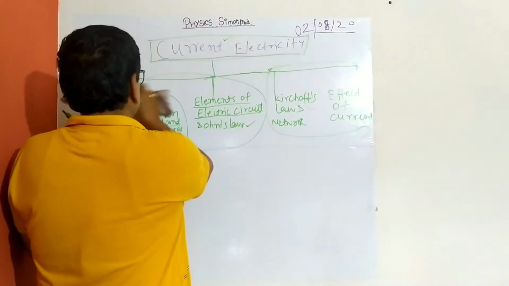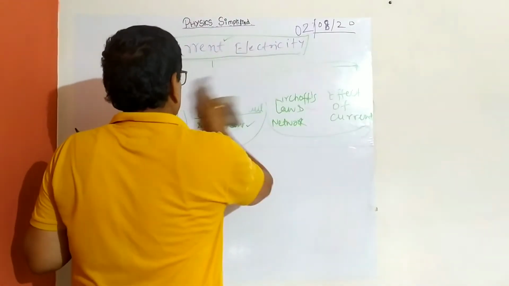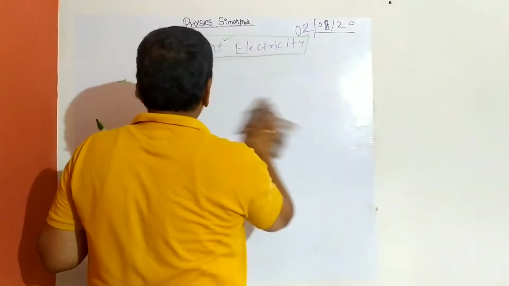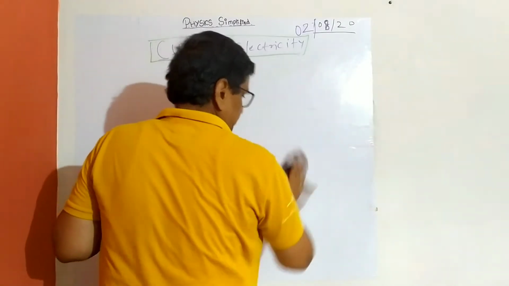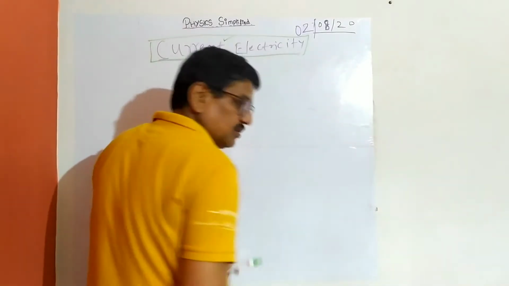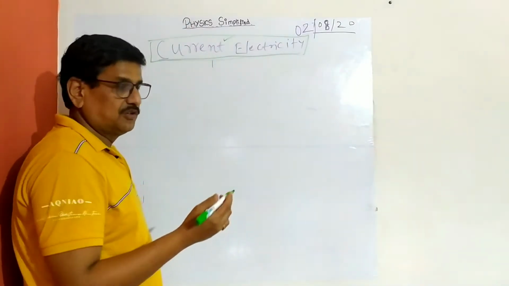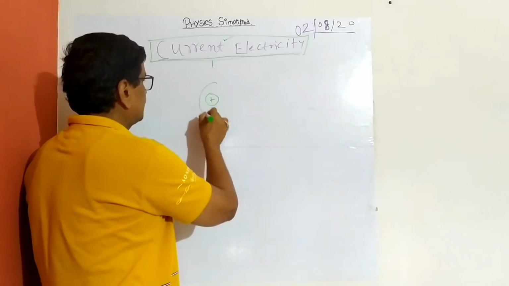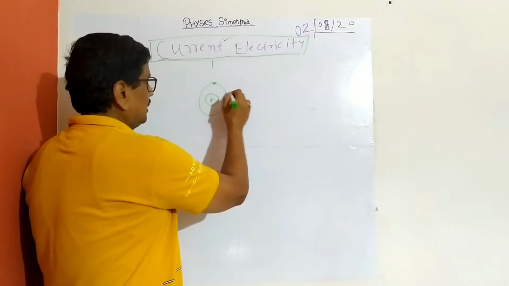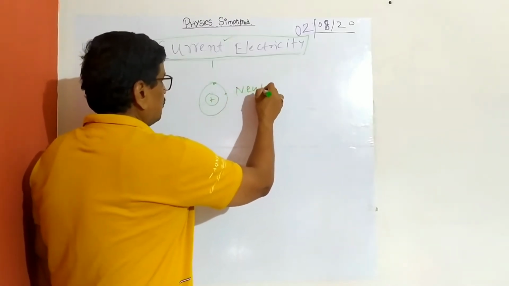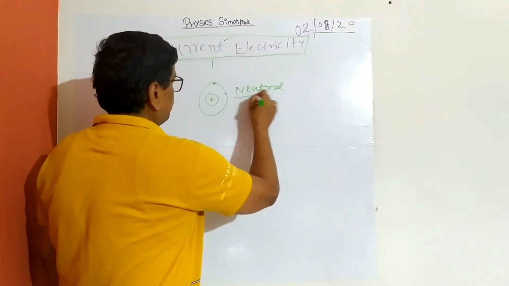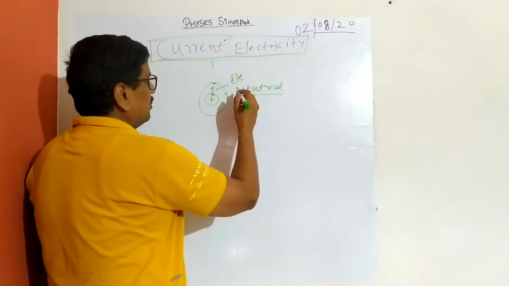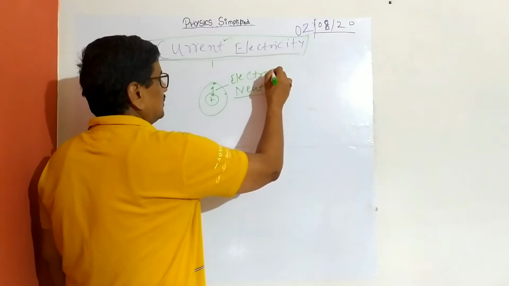So now, starting with the atomic level, I will try to make it more interesting and more informed. In an atom, we all know that there is a nucleus and there are revolving electrons, and overall the atom is neutral. So how does this concept of charge come, and what is this bound by? It is bound by electrostatic force.